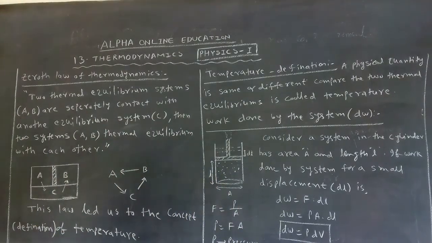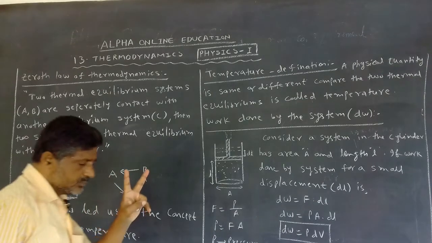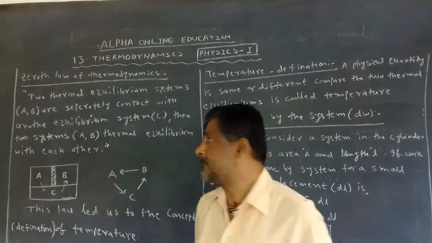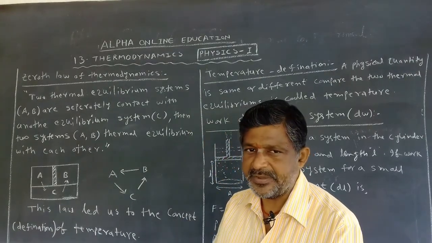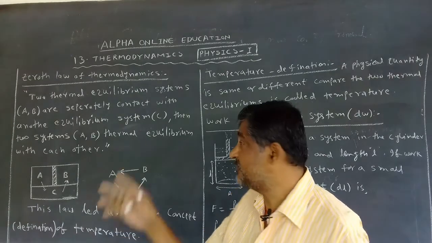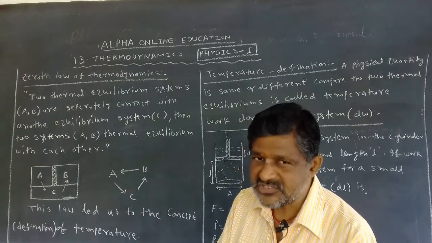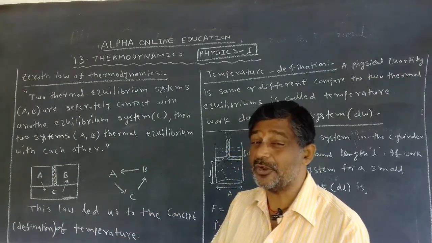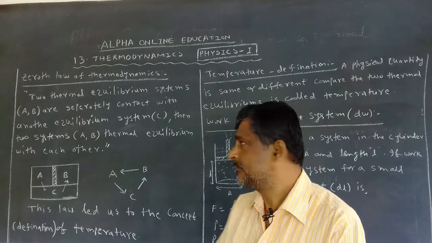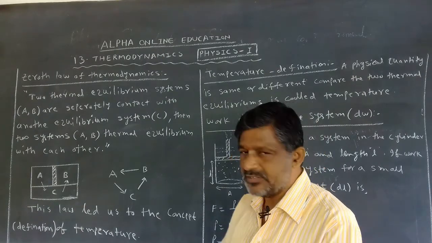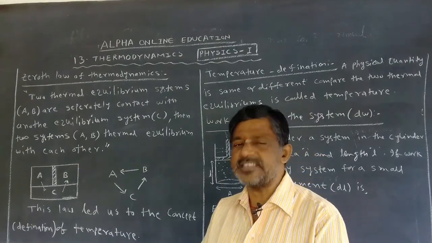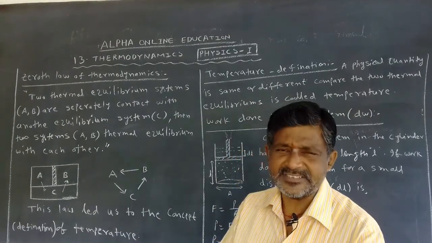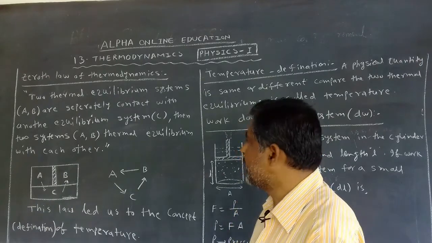Now what it says: two thermal equilibrium systems. Equilibrium means same, but which is same? Thermal means temperature, but we are not using the temperature term. Thermal equilibrium means same. Which is same? Thermal means nothing but hotness is same. That is the meaning.